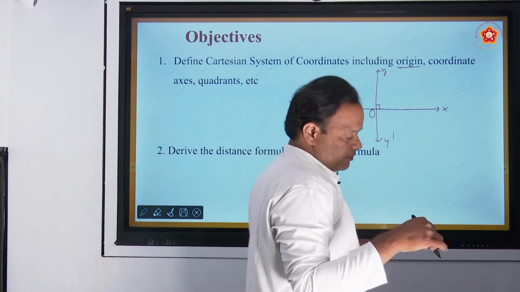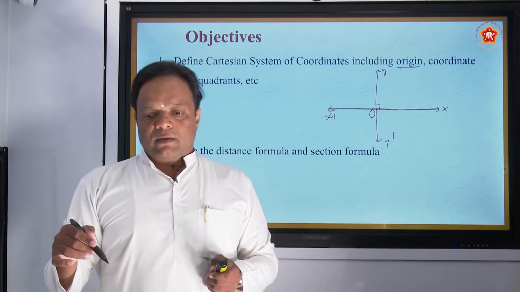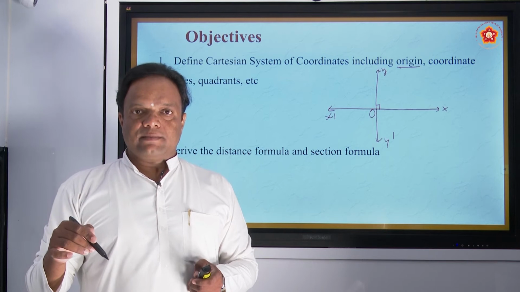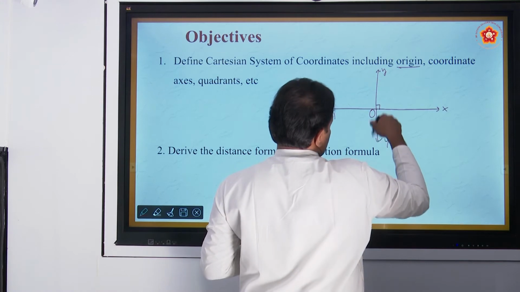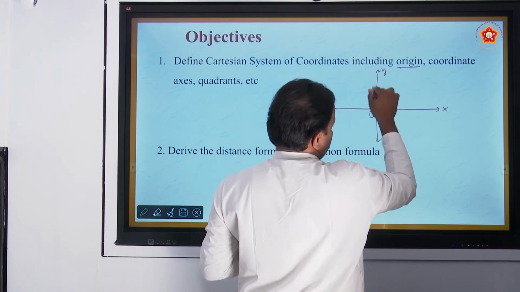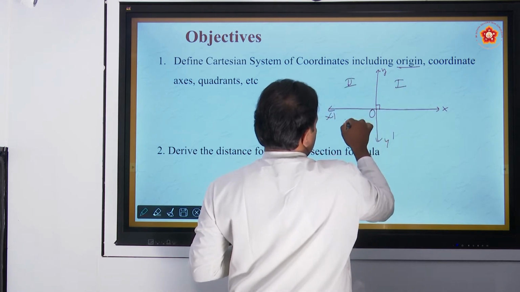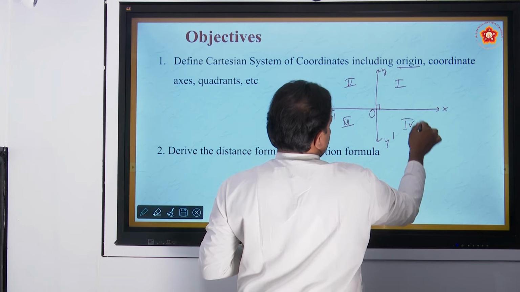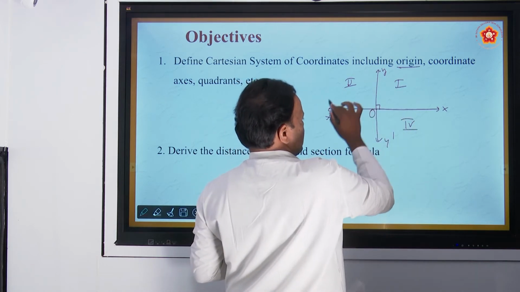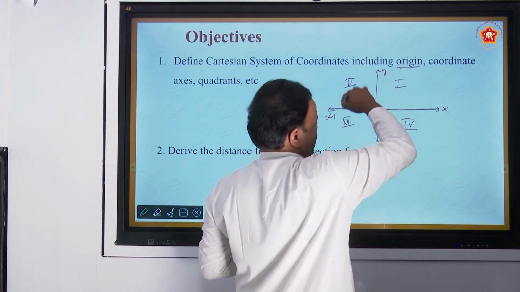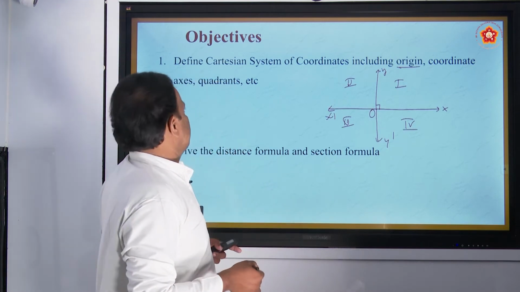And quadrants. What are the quadrants? A quadrant is nothing but a quarter part, meaning one part in four. Here we have mutually perpendicular lines that make four parts: first, second, third, fourth. These are called quadrants. There are four quadrants: first quadrant, second quadrant, third quadrant, fourth quadrant. You count in the anti-clockwise direction. You will study the detail in the quadrant section.